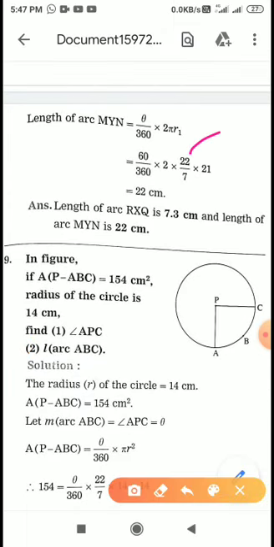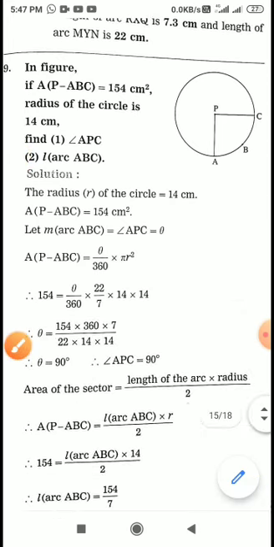So this radius is 21. Same thing we are doing: 66 times, in the denominator 6 is there, this will cancel, 3 times, and then 3 and 7, 7 and 7 cancel. What is remaining? 22. So 22 is the answer.